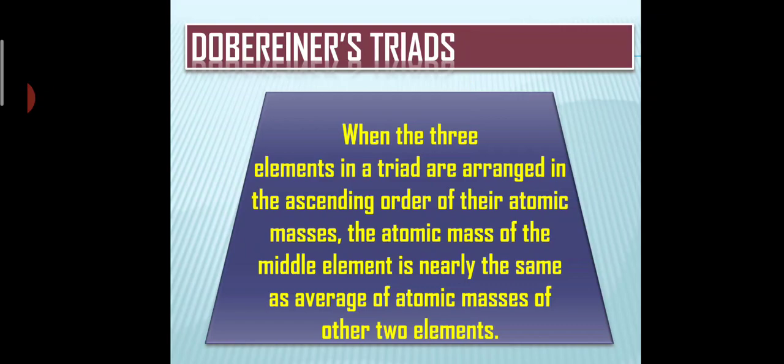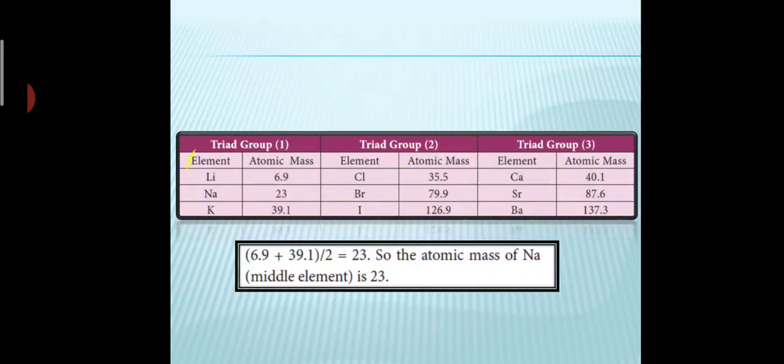For example, he took lithium, sodium and potassium. Lithium atomic mass is 6.9, sodium is 23, potassium is 39.1. If you add the first and last element and divide by 2, which means you take the average of the first and last element, then you will get the atomic mass of the second element.